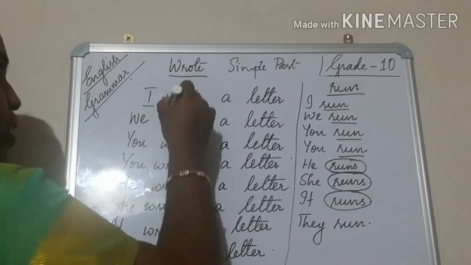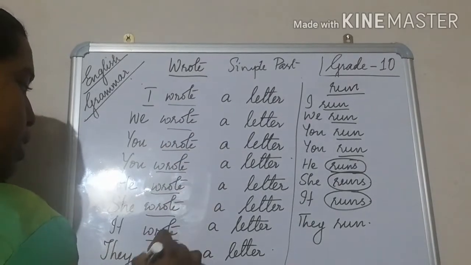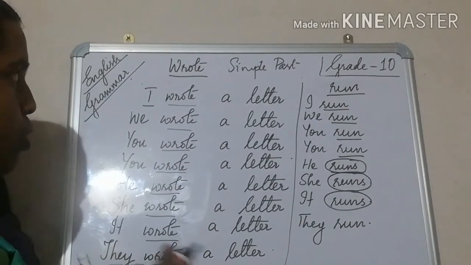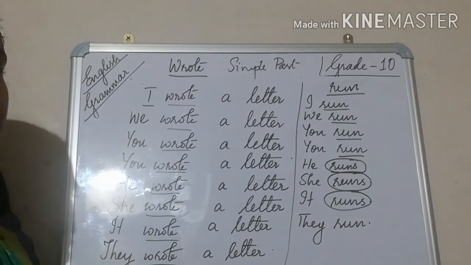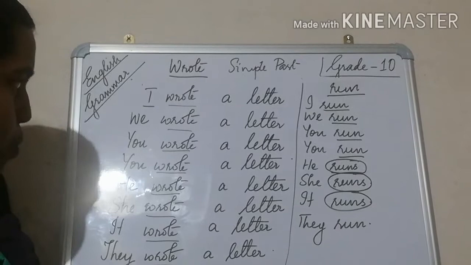Here no much changes, only for the simple present alone it comes like that. You should remember that the past tense of write is wrote.